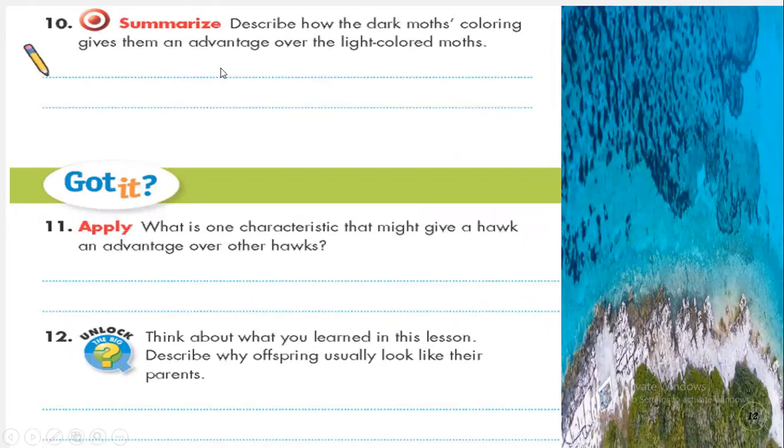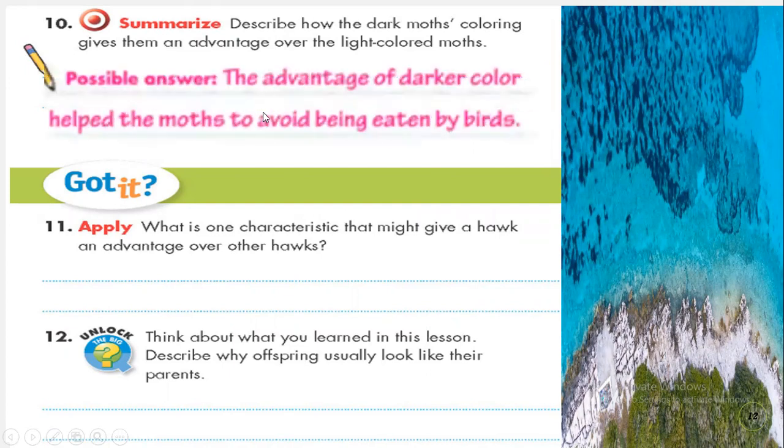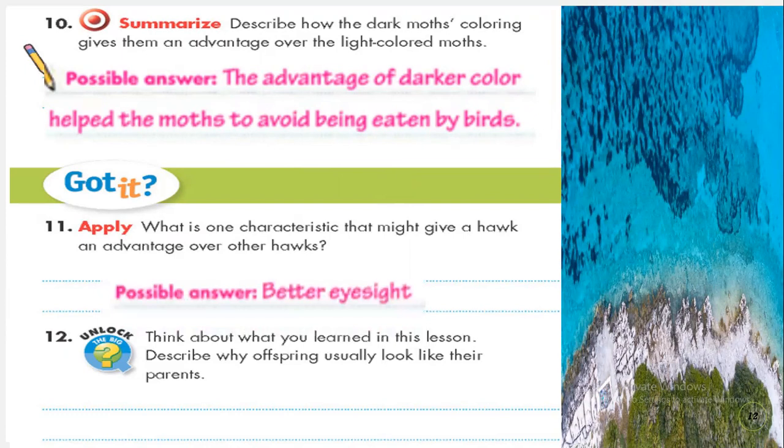Question number 10, describe how the dark moths' coloring gives them an advantage over the light-colored moths. The advantage of darker color helps the moths to avoid being eaten by birds. Question 11, what is one characteristic that might give a hawk an advantage over other hawks? If you tell me sharp claws, sharp teeth, a better eyesight, they're all right.